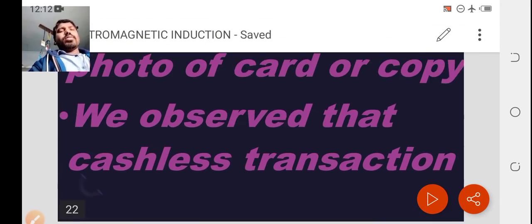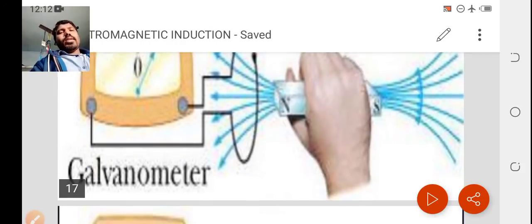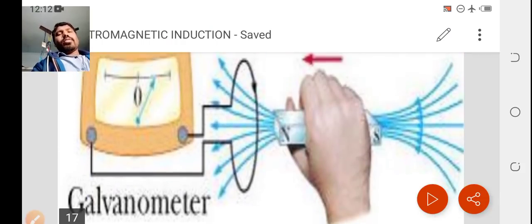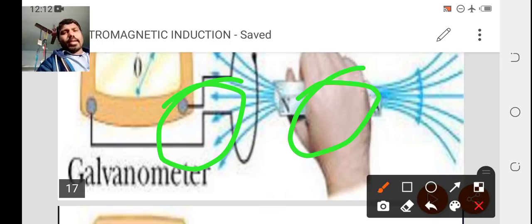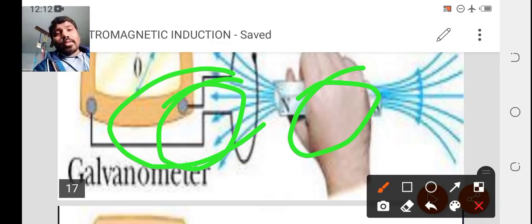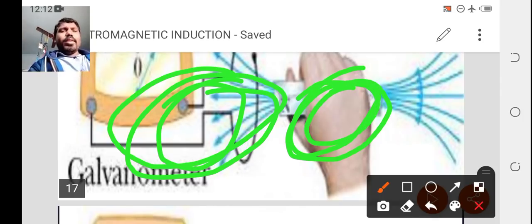If you take this as the conductor and this as the magnetic field, just imagine this whole circuit as a conductor, and this as the magnetic field, because the field is created by the magnetic field. A circuit is there, and because of the conductivity, the current is passing. So I can consider this as a conductor and this as a magnetic field.